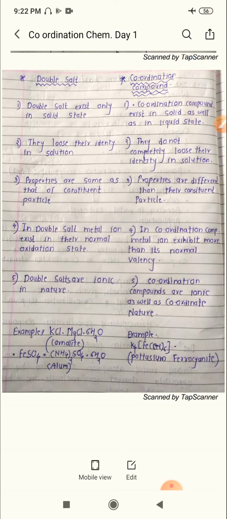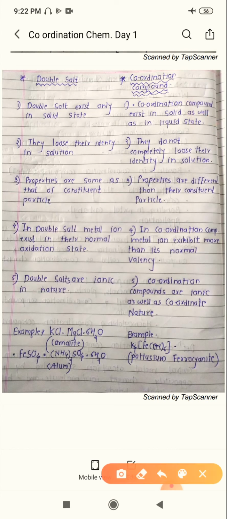Let's talk about the meaning of double salt. Remember one important thing: a double salt exists only in the solid state. As we know about the physical state of alum, it is solid, so a double salt exists only in the solid state.